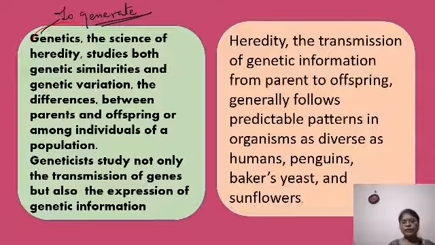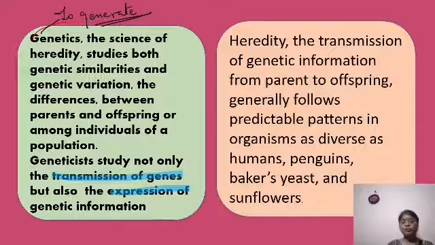So you don't find that you are exactly like your parent, right? Maybe your siblings are also different. Maybe some have got brown eyes, some have got black eyes. It varies, isn't it? So why does it vary? So genetics is the study where we study the transmission of genes, as well as the expression of the genes. Like I have inherited black hair, isn't it, from my parents, and how it is expressed in my body, that is what we talk about now as expression. Now, how that gene which gets transmitted from one individual to another, how it expresses itself also.